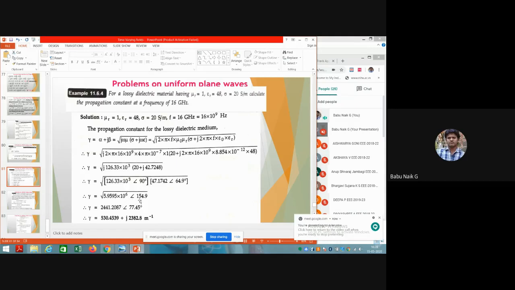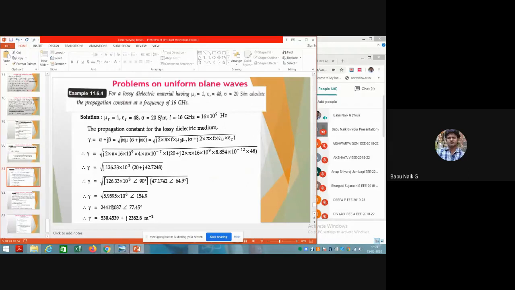Okay, so after taking this one, I think one student asked about the under root of the angle 154.9, how it is going to be handled in under root. The calculator will not show it, so you can just take half of this angle here under root. That is the formula in the mathematical expression.